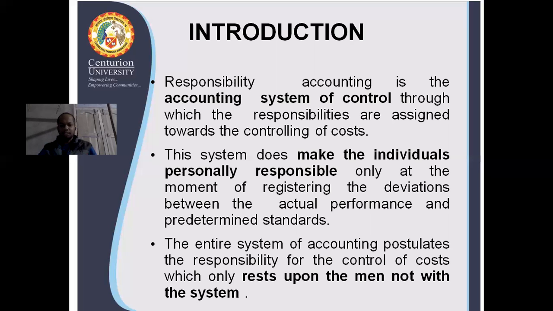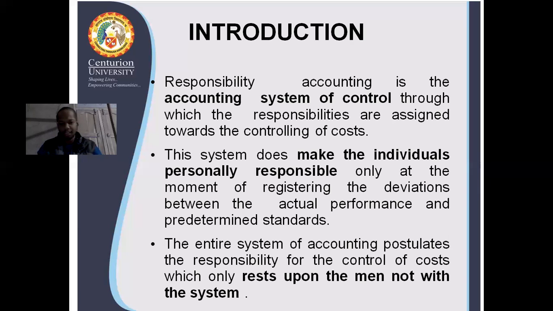As we fix the responsibility of individual, we can put a control over that person, and we will also try to find out why such deviation is occurring between actual performance and predetermined standards. When exactly this deviation is occurring, that person will be asked questions: why is this deviation there, why you are unable to make the actual performance as it is predetermined.